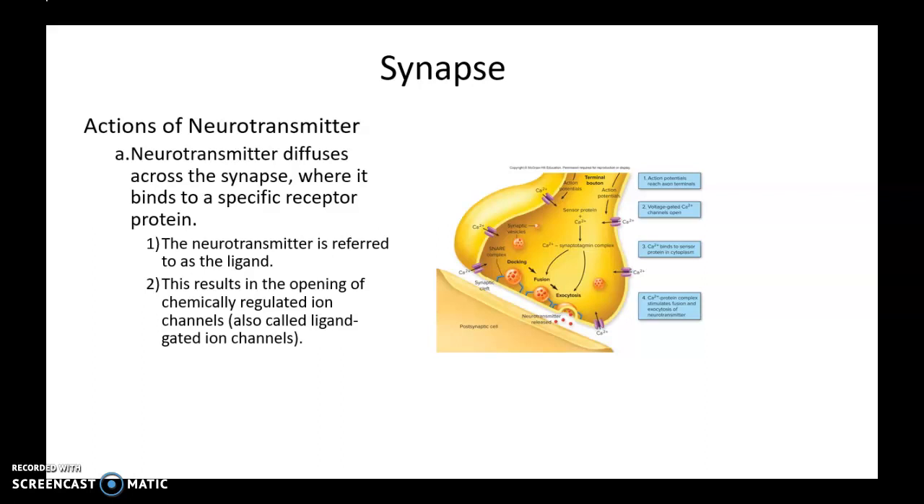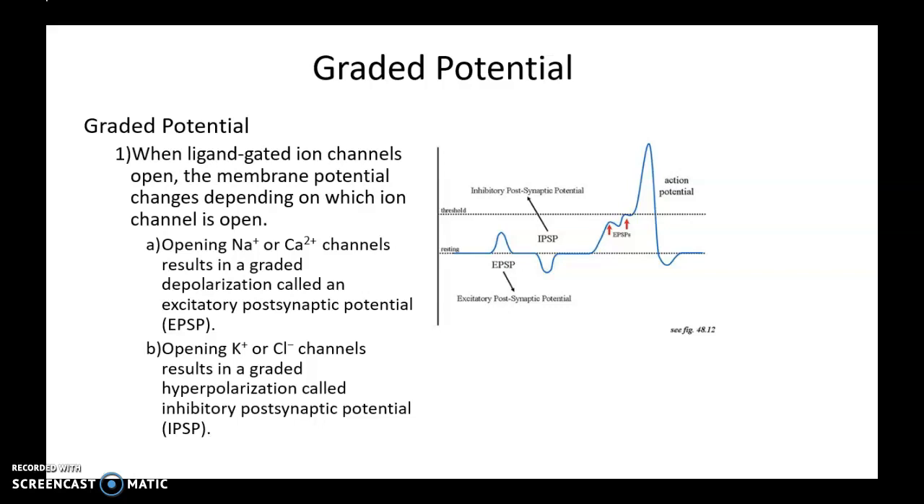All right. So the neurotransmitter is a ligand, meaning it's a chemical that will bind to specific gates on the postsynaptic neuron, and that will open up those gates, and that will lead to entry of different ions. It can be an ion that carries positive charge or an ion that carries negative charge. So graded potentials. When a ligand-gated ion channel opens, the membrane potential changes, right? There is local change in membrane potential depending on which ion is entering.